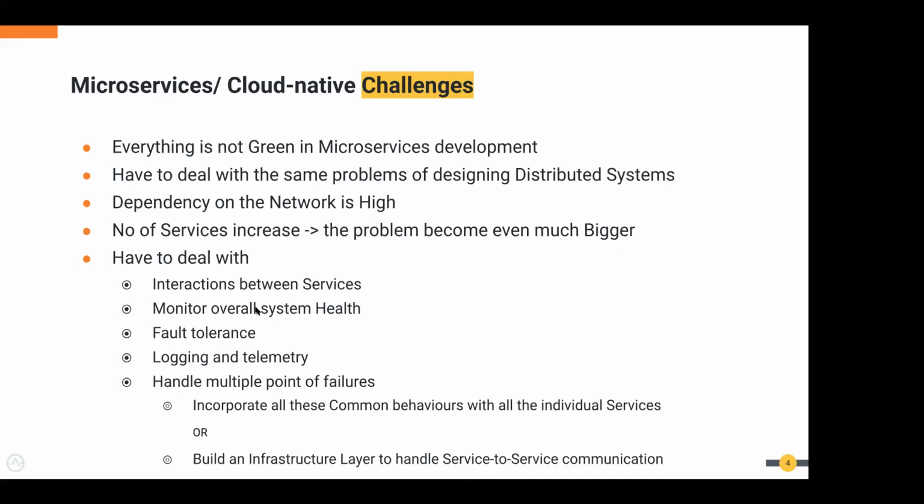So microservices will continue to have the same set of pain points when it comes to designing distributed systems.